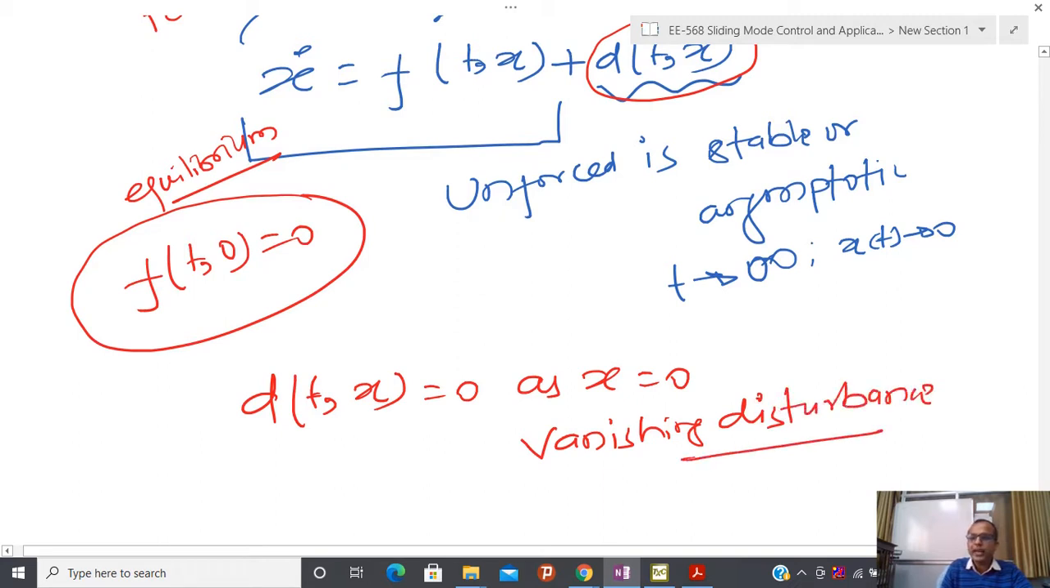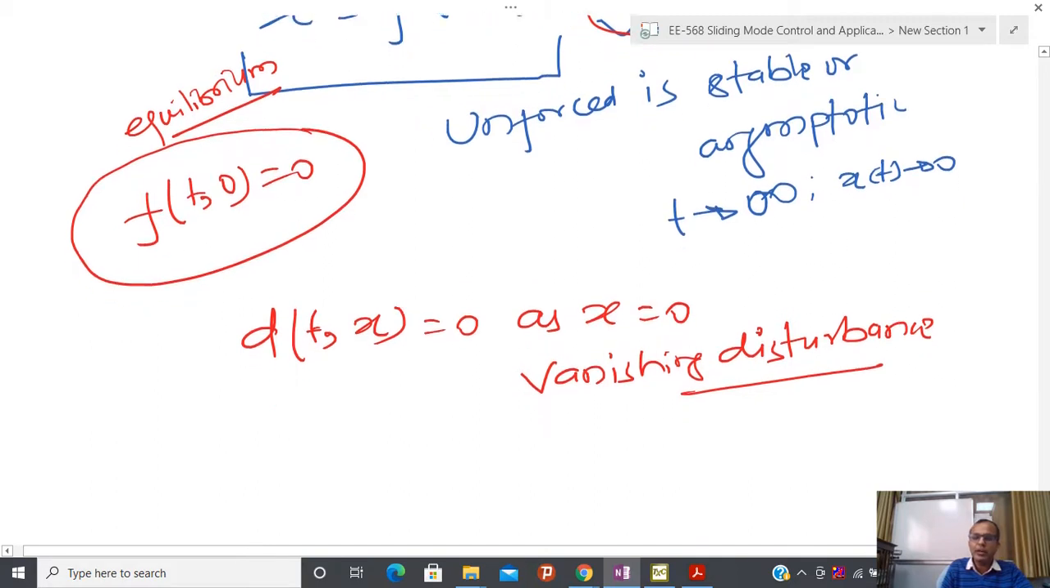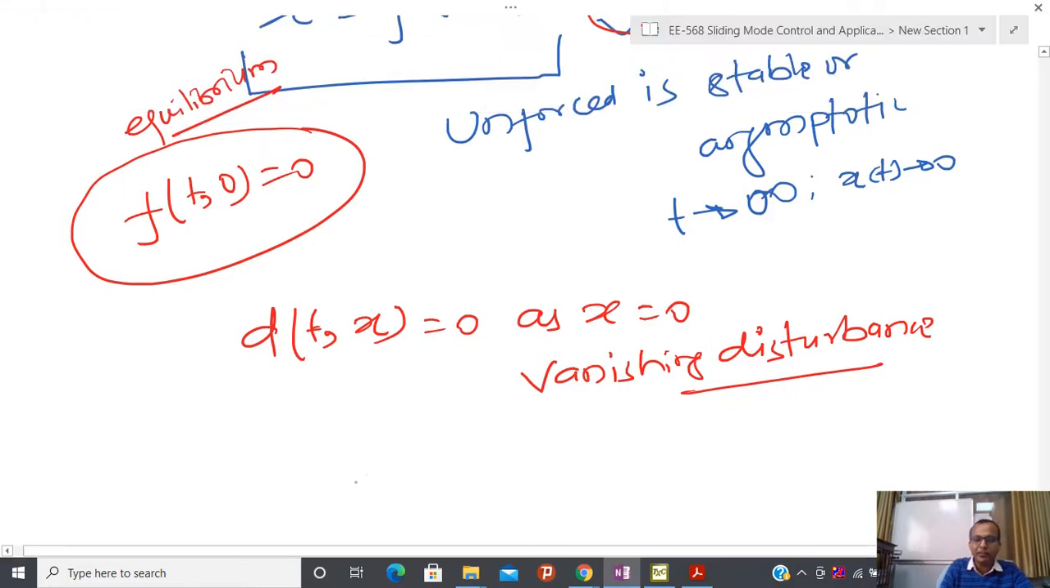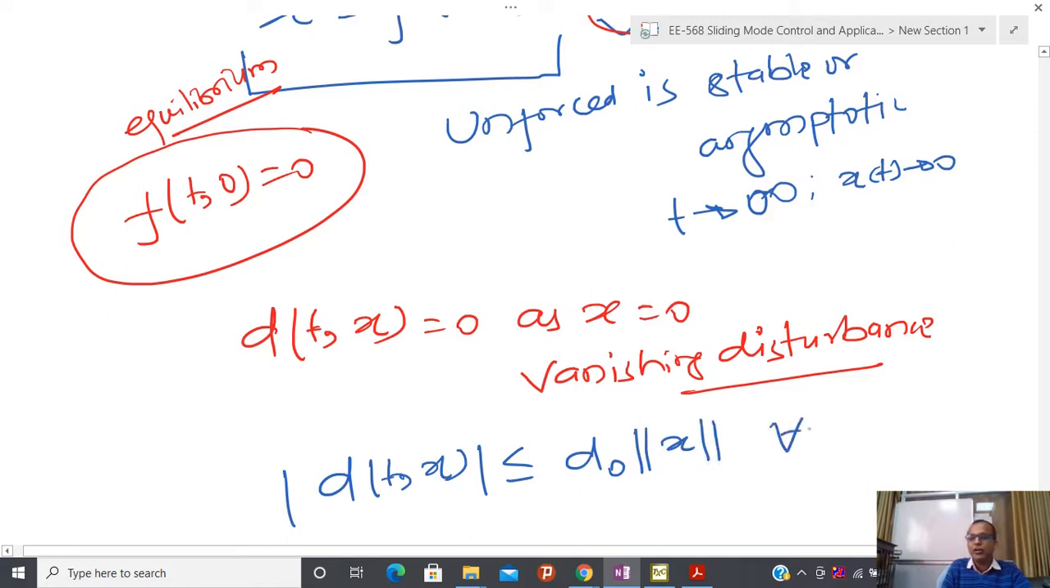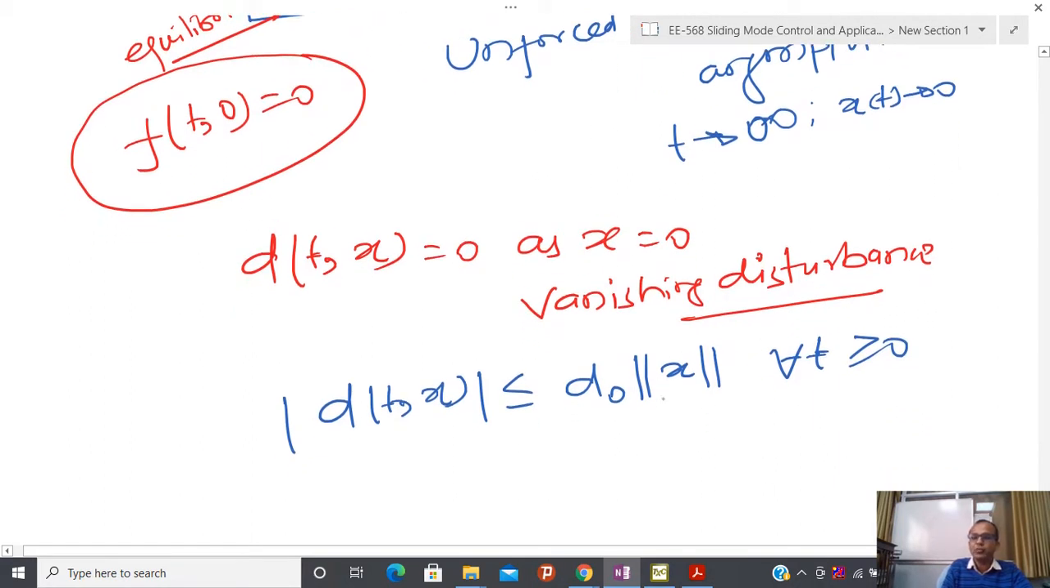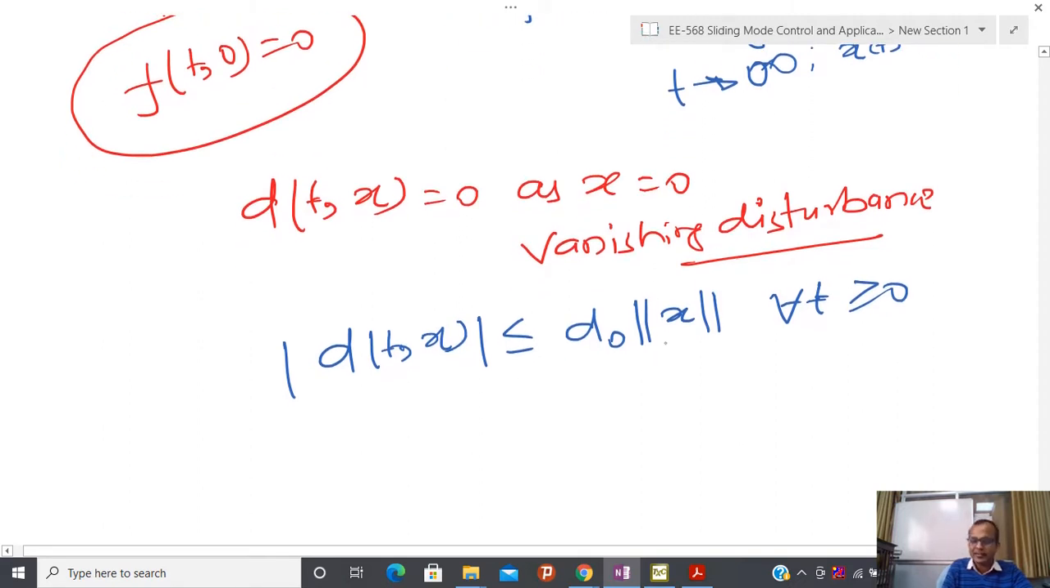And most of the time, whenever we have some kind of vanishing disturbance, people represent it like this: the disturbance is less than or equal to some d0 times the norm of x, for all t greater than or equal to 0. So what we are saying is that this is the norm. Norm is the same as distance.